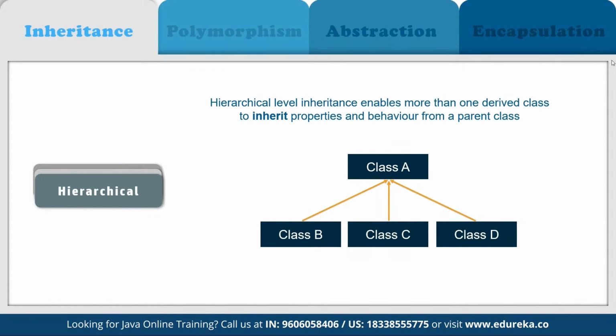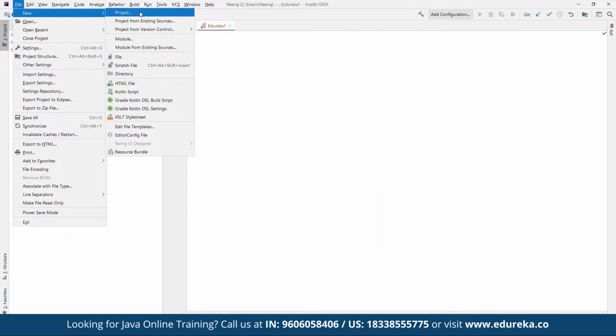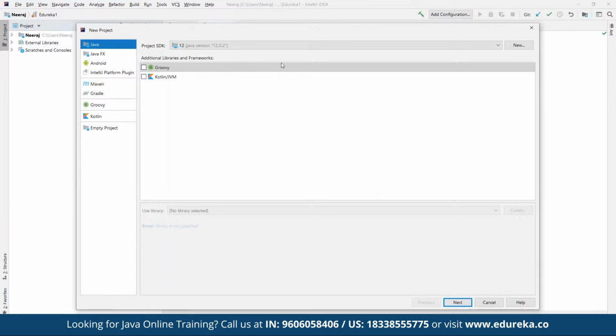So now we are going to work on IntelliJ. Here we can simply create a new project from scratch. We can define the Java runtime that we are going to use, whatever runtime we want. And then we can use any of the templates when creating it. We can give it any name. Let's say we name it Edureka itself.